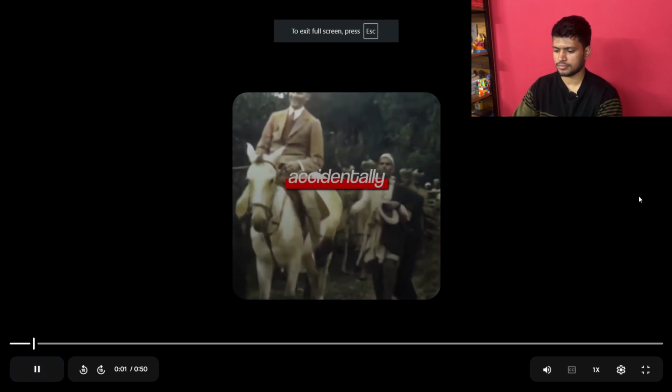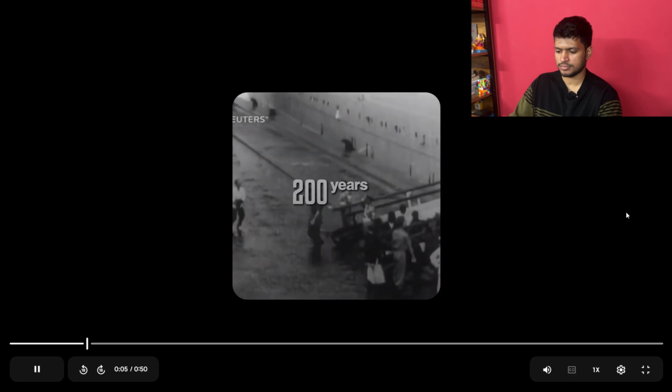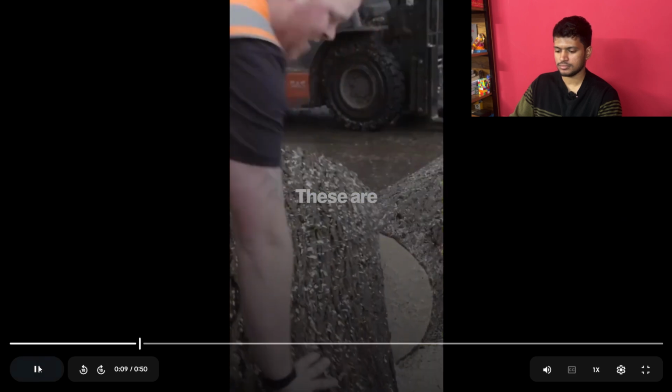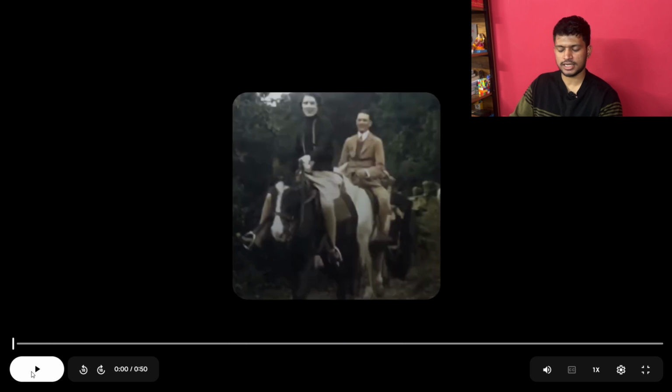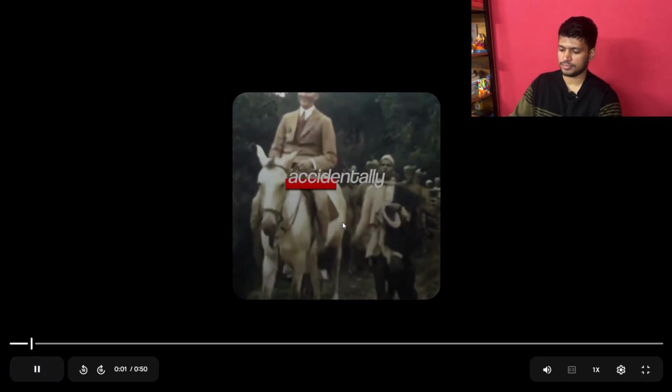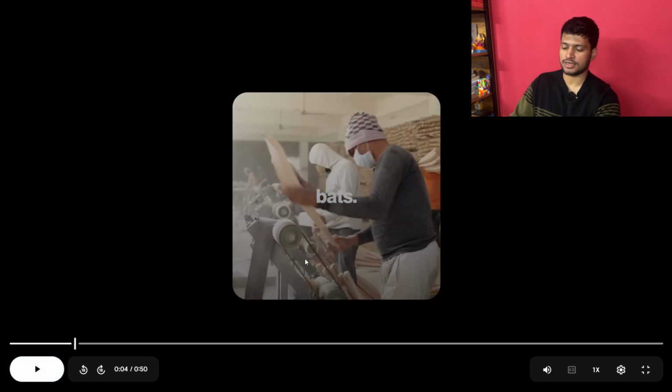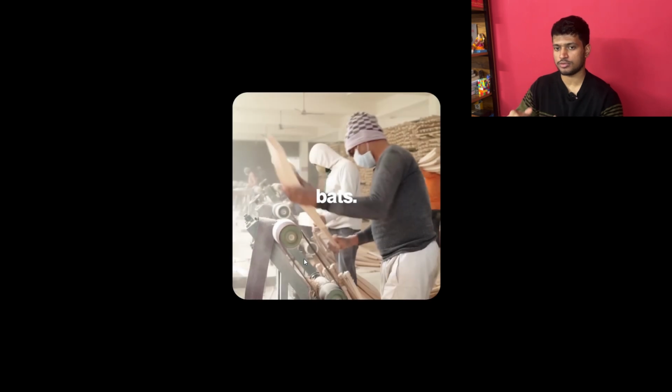Here's how the British accidentally gave India the secret to making world-class cricket bats. 200 years ago, when the British came to India, they planted willow trees in Kashmir. So again, if you take a look at the start, we are showing the footage from colonial times in India where the British used to come. Then again, we have another footage of people making bats. So it is going along with what we are saying.